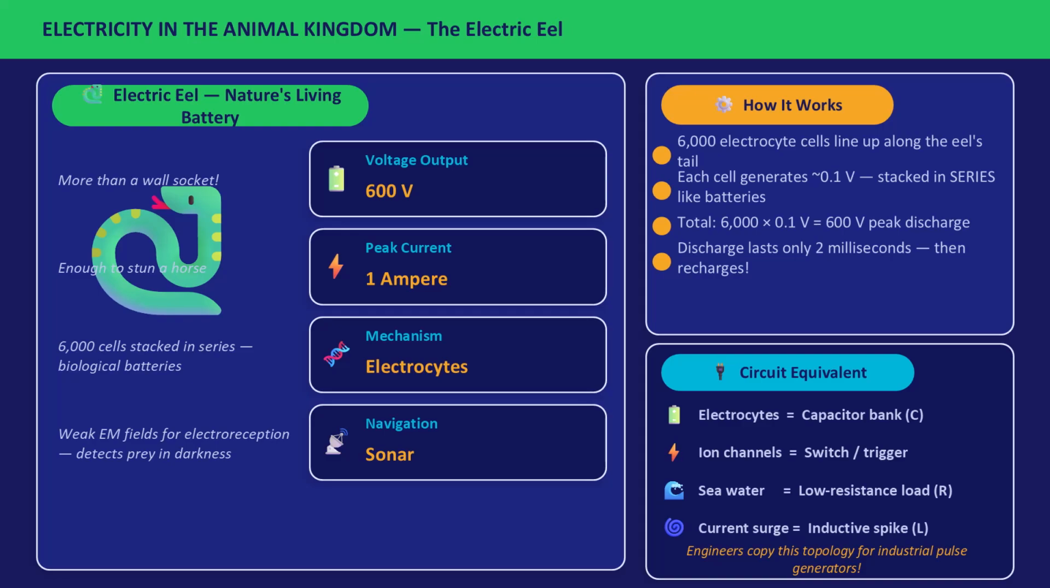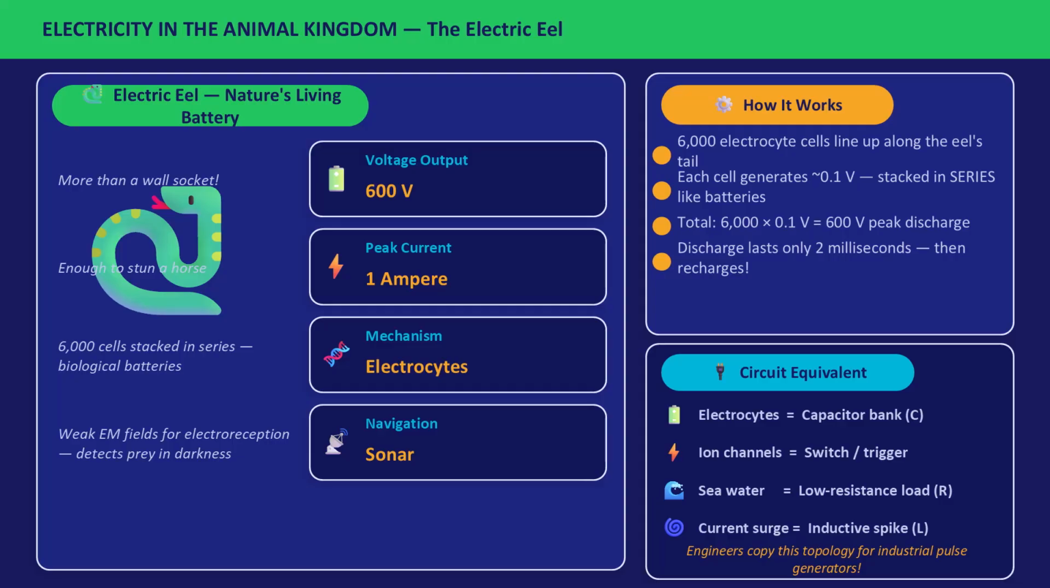They are stacked in series, exactly like batteries in series in your lab experiments. 6,000 multiplied by 0.1 volts equals 600 volts. The discharge lasts only 2 milliseconds. Then the eel recharges. Now look at the circuit equivalent.